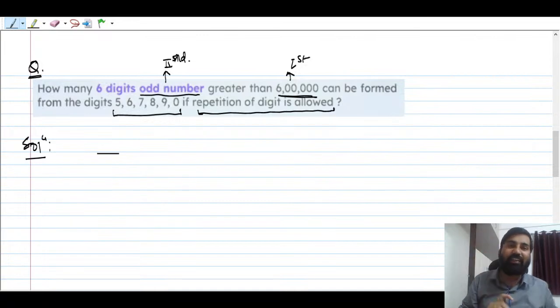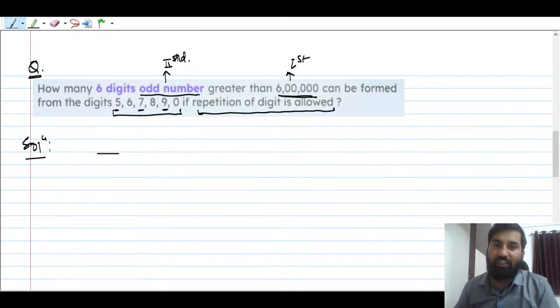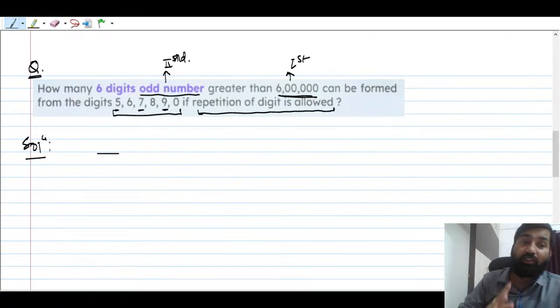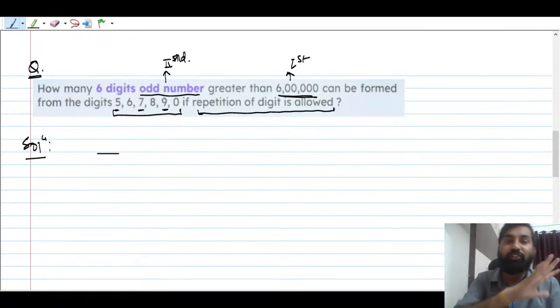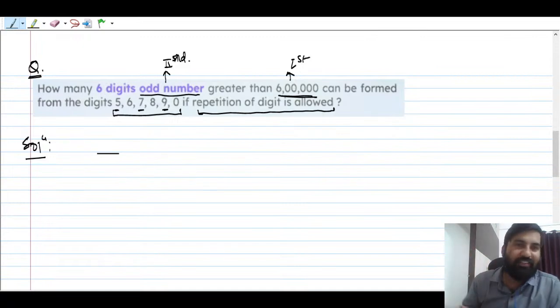When the unit place has a number, if 5 is there, you will say yes, it is an odd number. If 7 is there, it is an odd number. If 9 is there, it is an odd number, right? So you will be having 3 cases. Keep in mind, guys, you will be having 3 cases if repetition is not allowed. But here repetition is allowed, you don't have to worry about anything, right? You don't have to make a case.